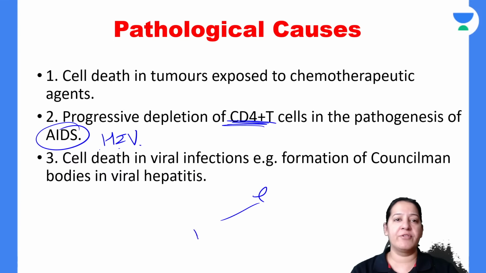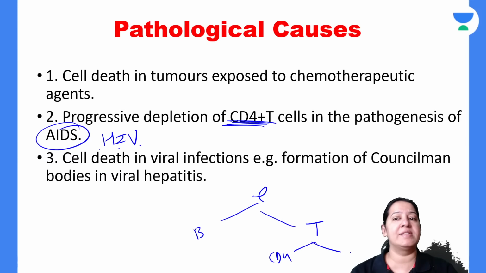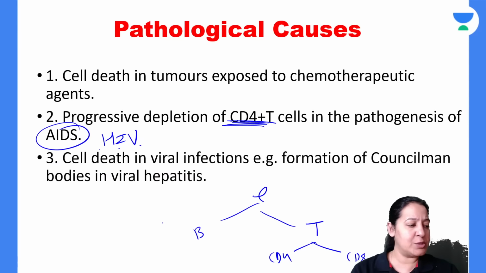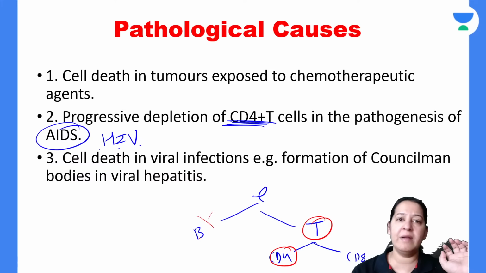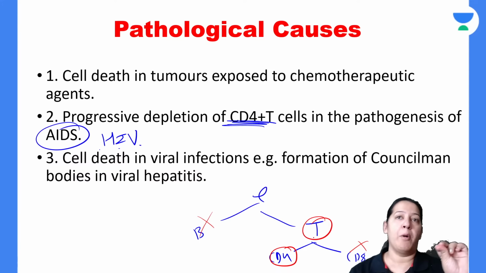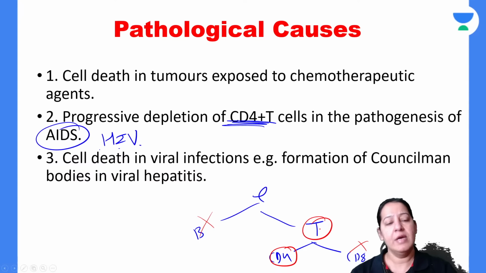There are two types of lymphocyte, B lymphocyte and T lymphocyte. T lymphocytes are further of two types, CD4 and CD8. So the HIV virus kills CD4 T lymphocytes, not B lymphocytes, not CD8. So it is through apoptosis, and it will cause a disease known as AIDS. Have you got it? So that is the thing.